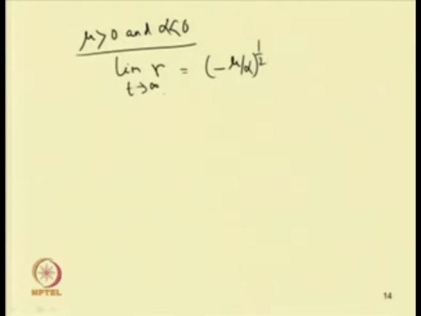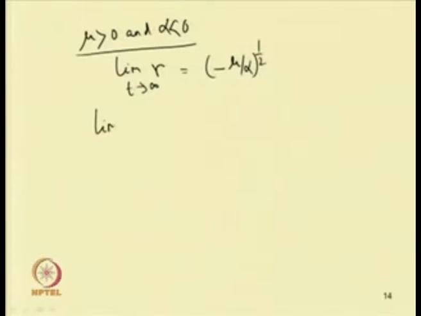As t tends to infinity we get a radius equal to that. Here we are taking μ greater than 0 and α less than 0, so the term inside will be positive. In this case one can observe that it reduces to a periodic response.